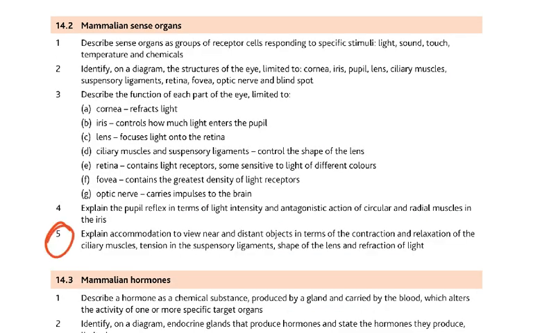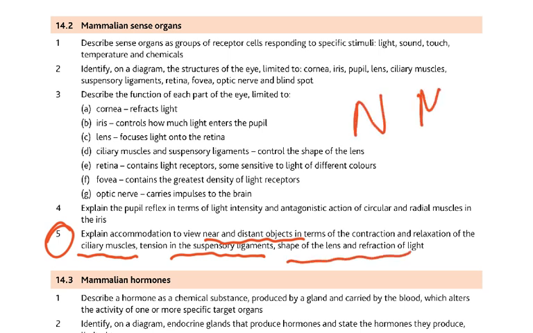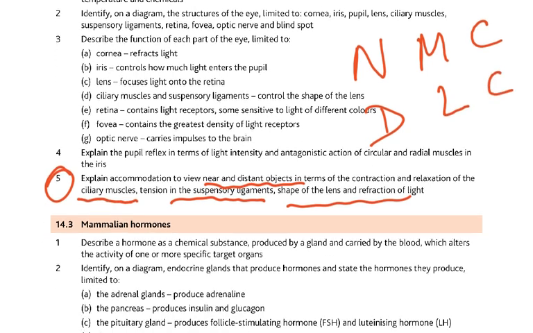Explain accommodation to view near and distant objects in terms of contraction and relaxation of the ciliary muscles, the tension in the suspensory ligaments and the shape of the lens. Near, more convex. Distant, less convex. So these are the mnemonics that you need to remember when remembering this part.